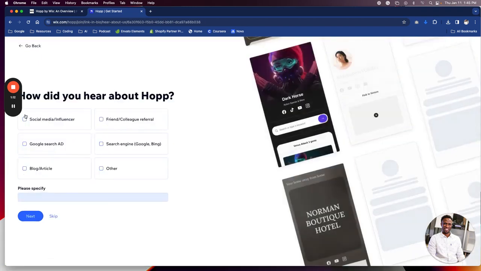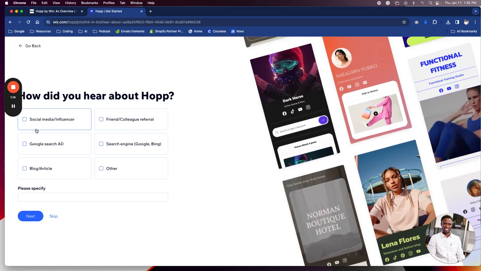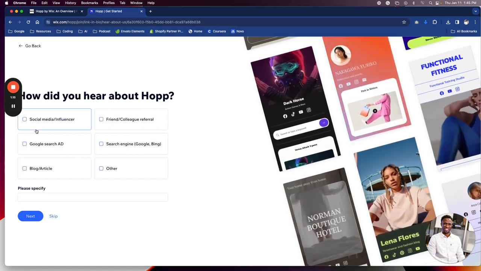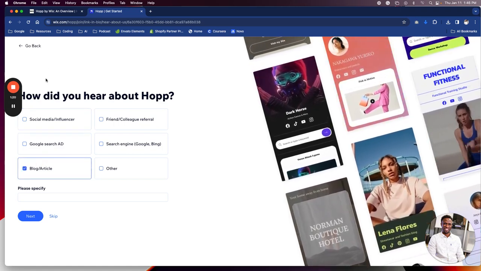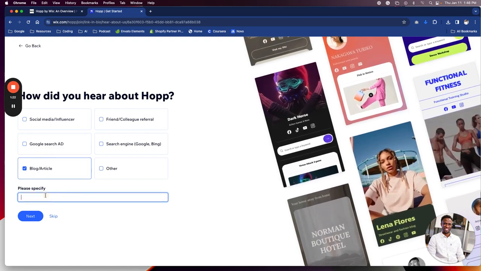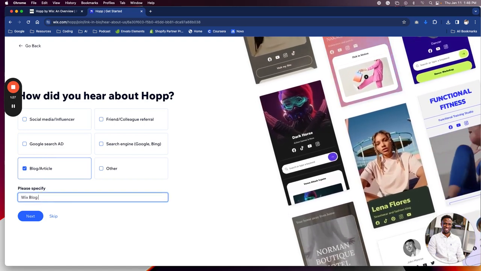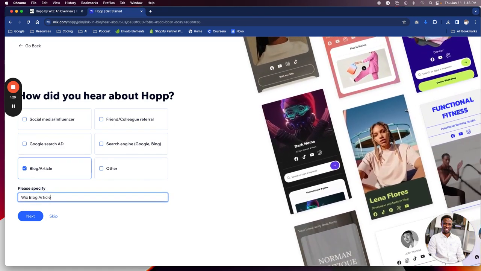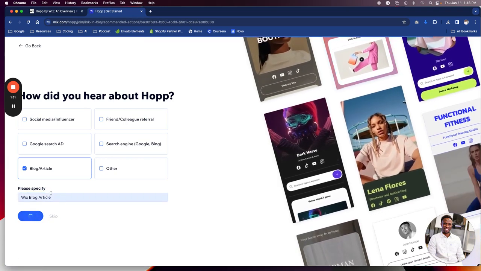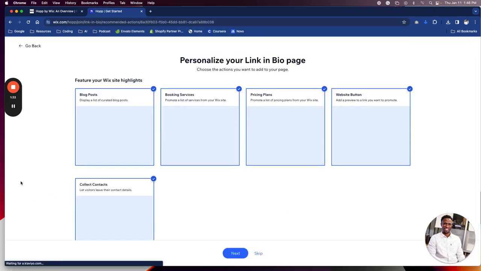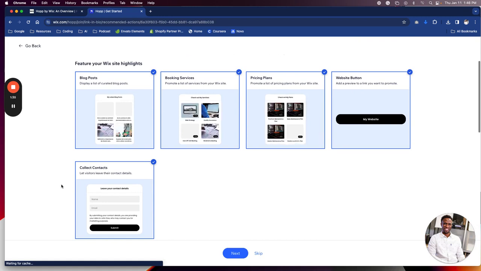All right, how did you hear about Hop? How did I hear about Hop? Blog article. I just read it. Blog article. See, I'm nice. I actually put that there. So, marketers can't do a better job and not get fired. So I saved somebody's job today.